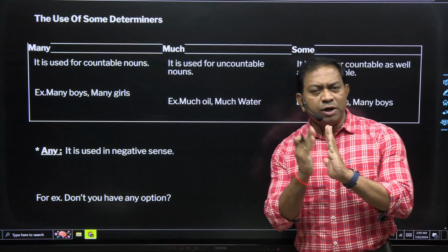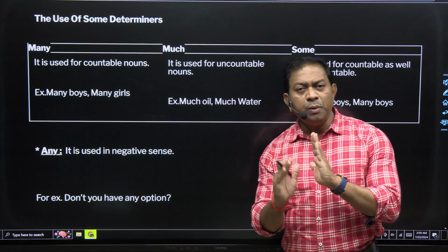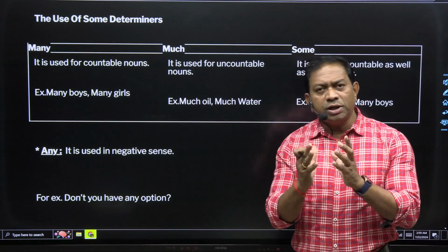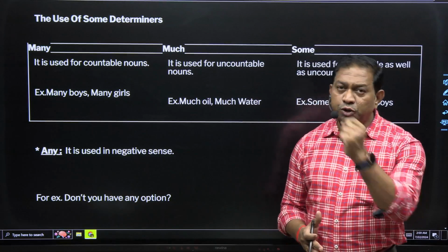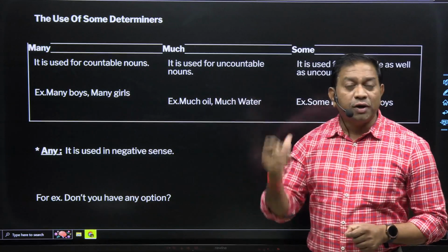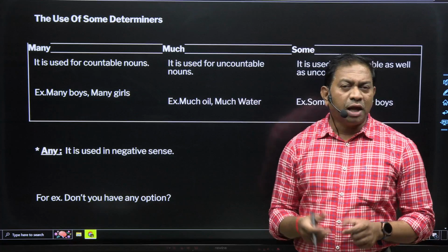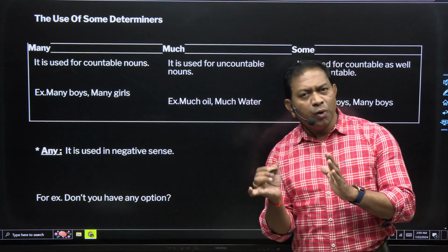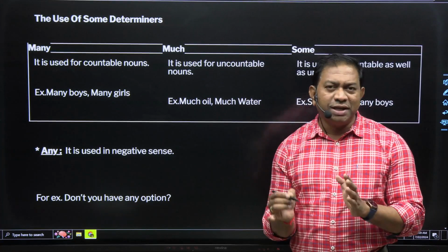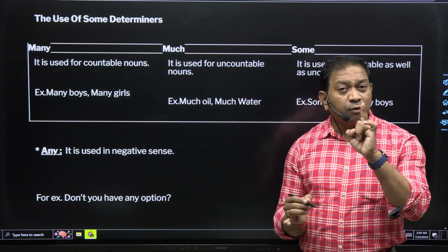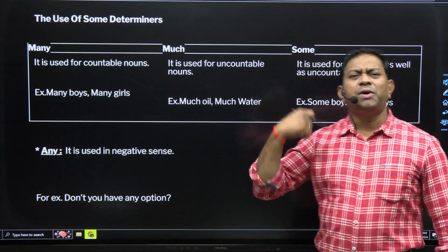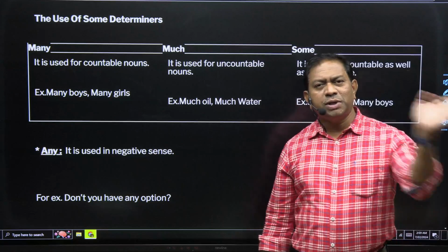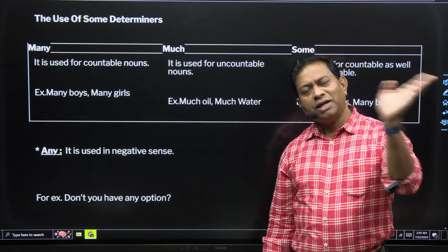जिसको काउंट किए 1 2 3 4 5, उसके लिए many use करो, and much for uncountable. अब water, can we say 1 water 2 water 3 water? No, much should be used: much water, much oil, much sugar. Can we say 1 sugar 2 sugar 3? No, we shouldn't say that, for that we should use much. Clear? And some is for countable as well as uncountable. Some students countable, some water uncountable.